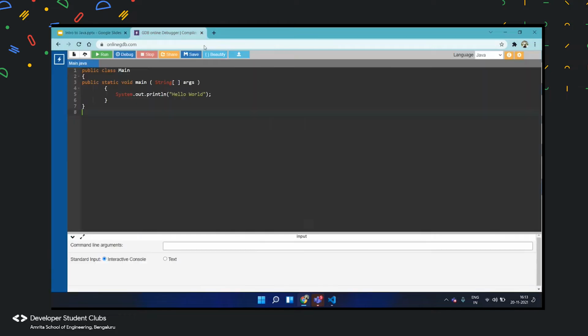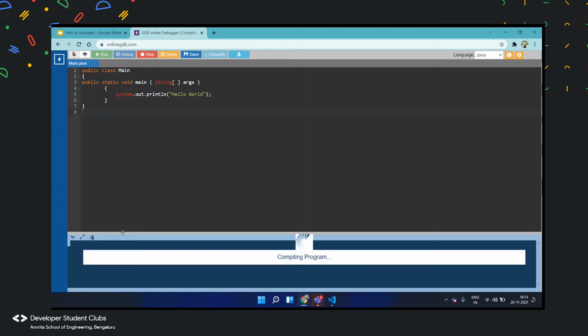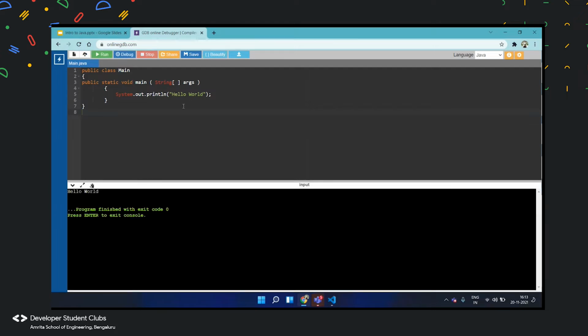So the internal working, I'll just show you here. I have written the same code here. When I run it, I'll get the output, and it shows me hello world. That's because the Java virtual machine has searched for where main is. After finding main, it sees what is inside that method. Here it says System.out, so you want to output something, and the print stream is used to print it out. Here you have written hello world.